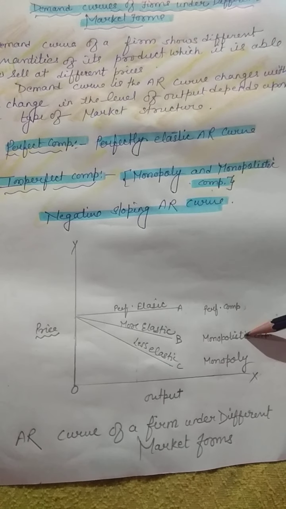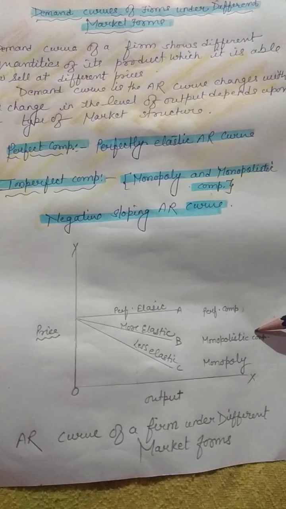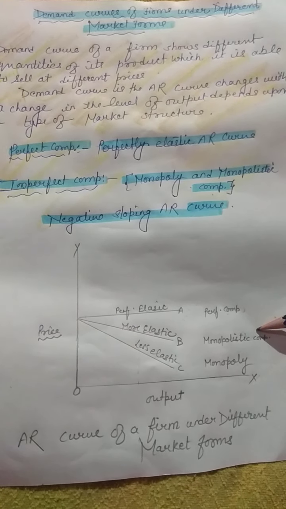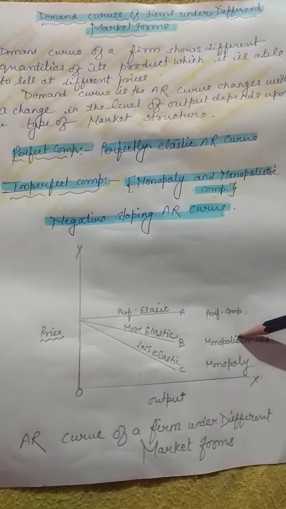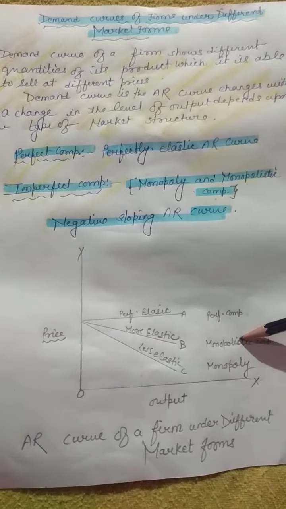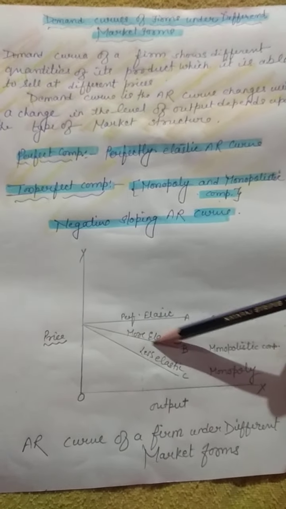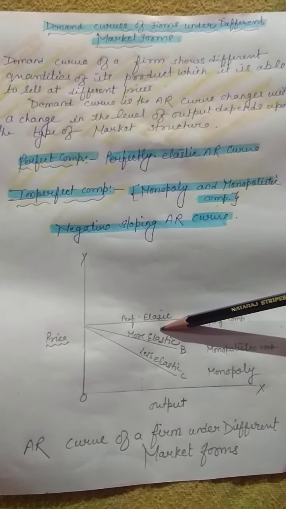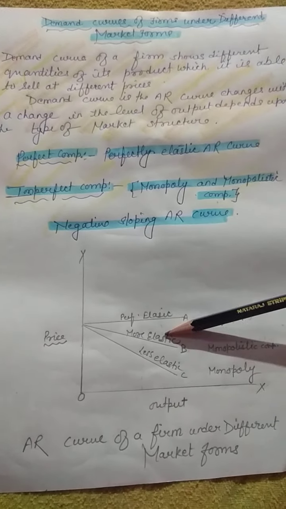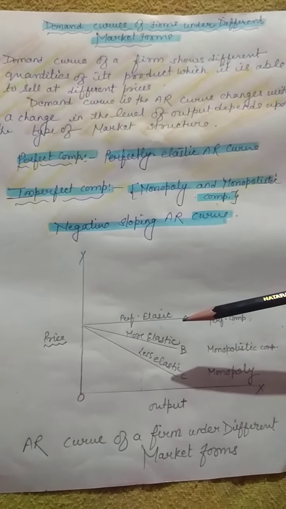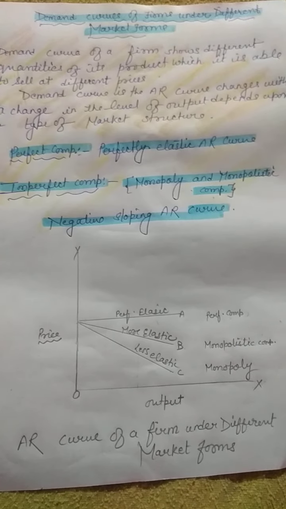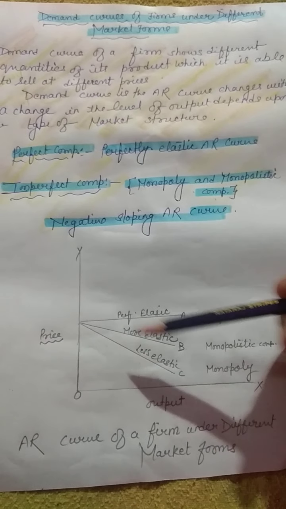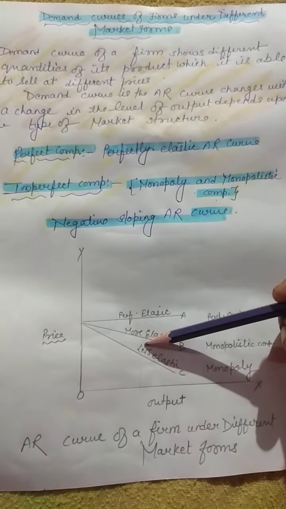Now we can see the case of monopolistic competition. As all of you know, this comes under imperfect competition, and in this the AR curve has a negative slope, and it is more elastic. The reason it is more elastic, children, is that the AR is reducing, it means that price is falling.